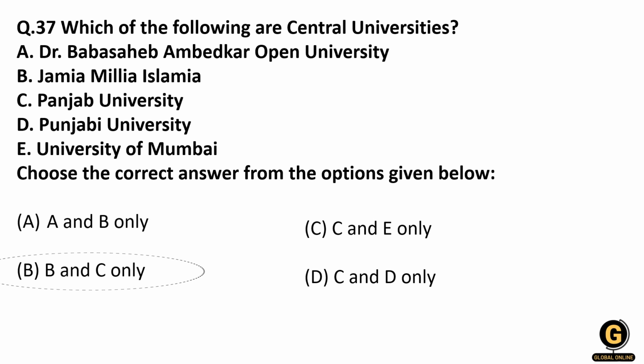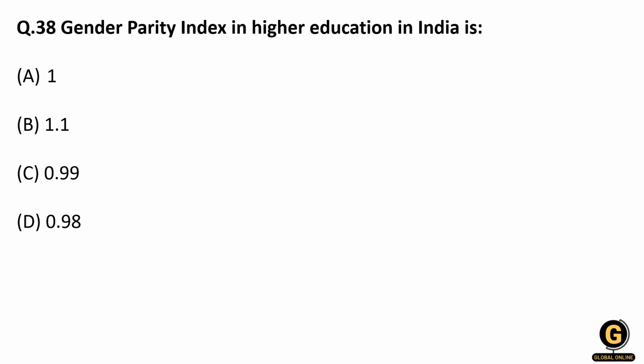Now moving to the next question. Gender parity index in higher education in India is. So first of all, understand what is gender parity. It is simply a ratio of the number of female students to the number of male students, right? So it is enrolled in the primary, or in any education sector, right?